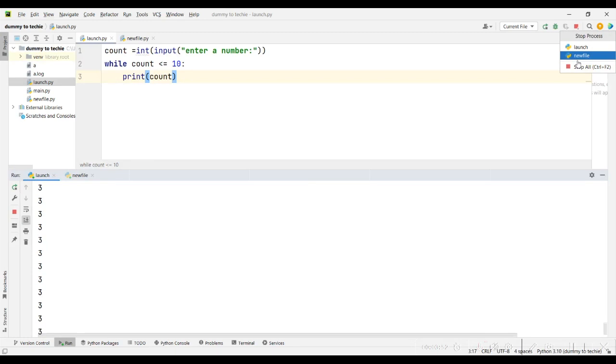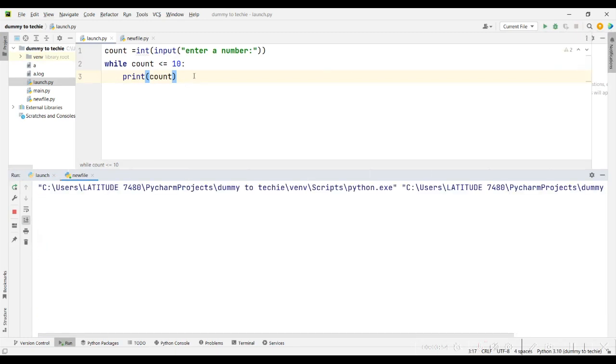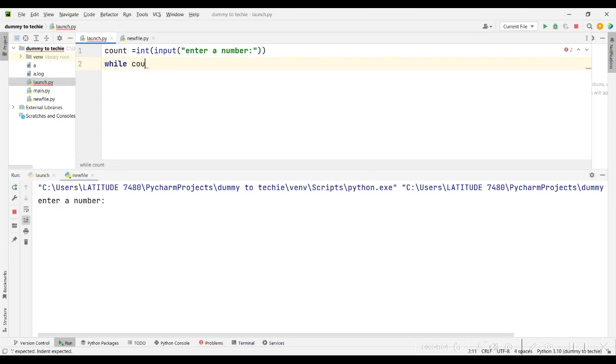So now the thing is, there are a few things we are missing. Let me look at how I would approach this kind of problem. The question said I want to write code for a counter that counts from 0 to whatever number the user specifies, right? So I know that the highest number I want to count to is the number the user specified.